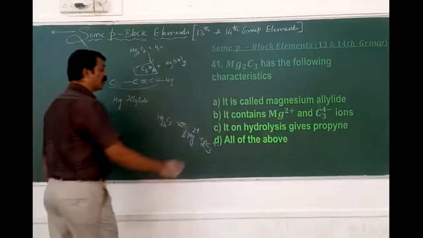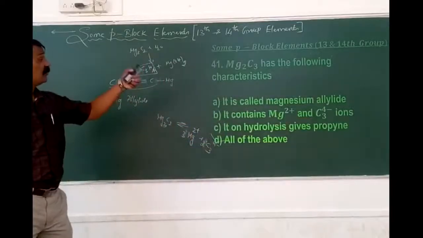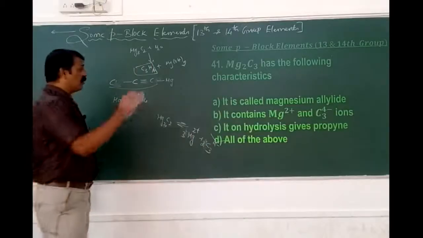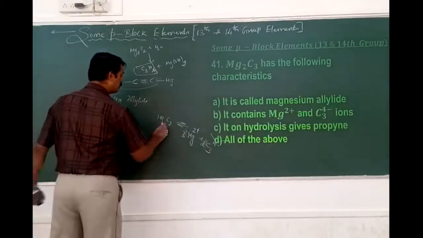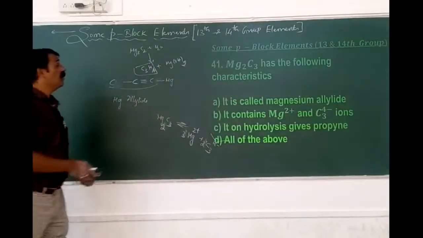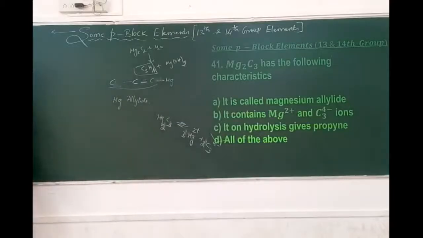Therefore, we can expect all the possibilities with respect to the characteristics of Mg2C3. Mg2C3 is also called as what? The magnesium carbonate. Sorry, Mg2C3. Okay. Now we'll move on to the question number 42.